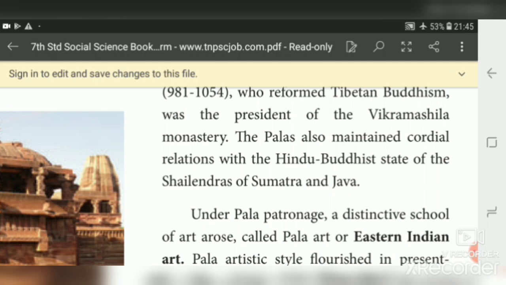The Palas also maintained cordial relations. Cordial relation means friendly relation. The Palas established friendship with the Hindu Buddhist state like the Sailendras of Sumatra and Java. Sumatra and Java we now call Indonesia. So during the period of Palas, they had friendly relations with the Indonesian islands.